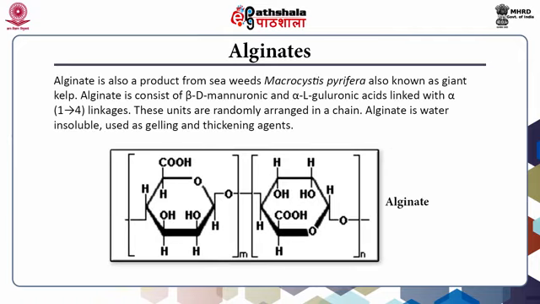Alginates. Alginate is also a product from seaweeds, Macrocystis pyrifera, also known as giant kelp. It consists of beta-D mannuronic and alpha-L guluronic acids linked with 1 to 4 alpha linkages. These units are randomly arranged in a chain. Alginate is water insoluble, used as gelling and thickening agents.